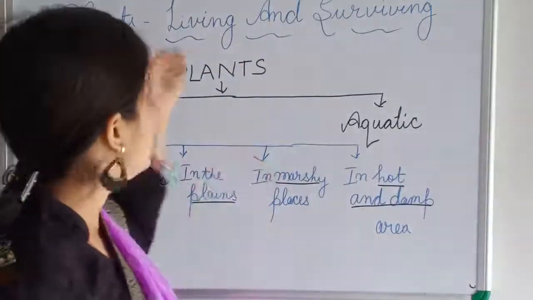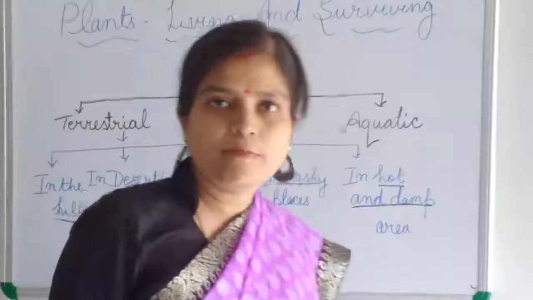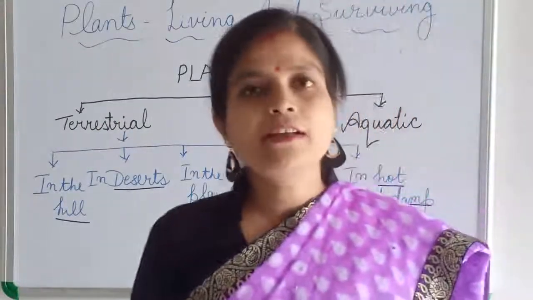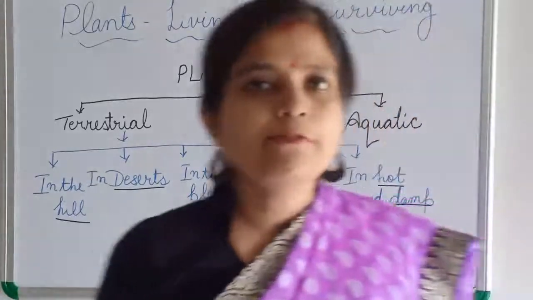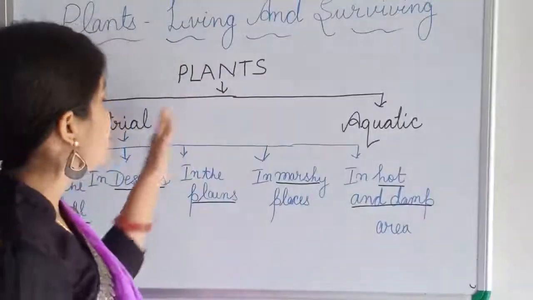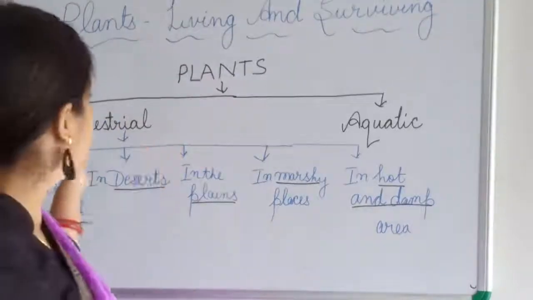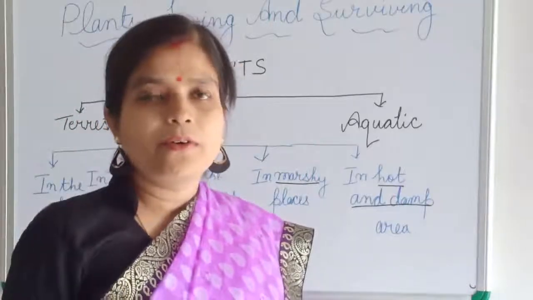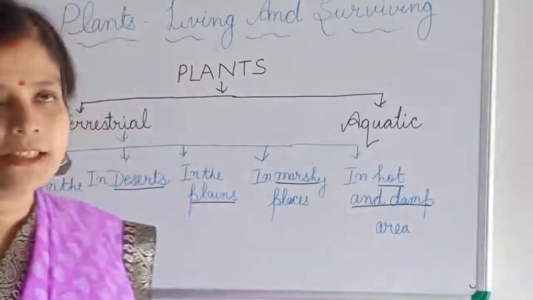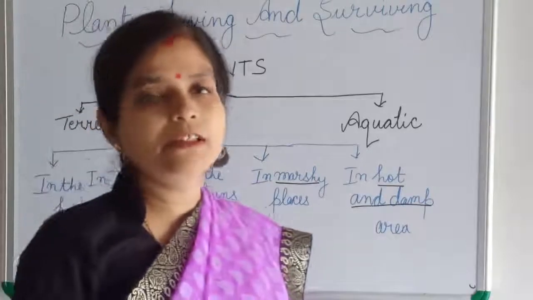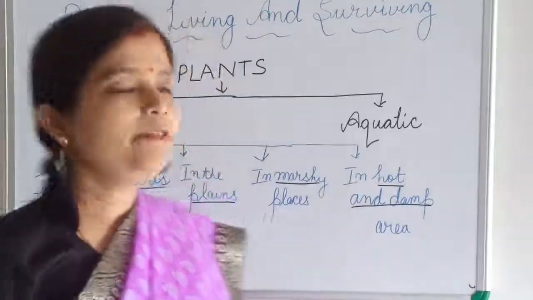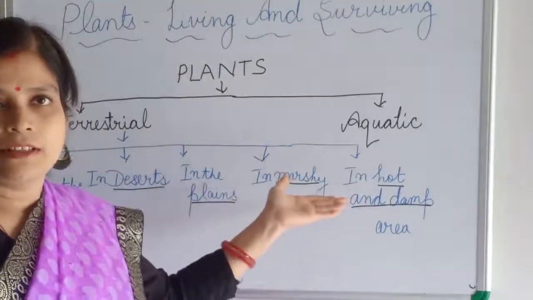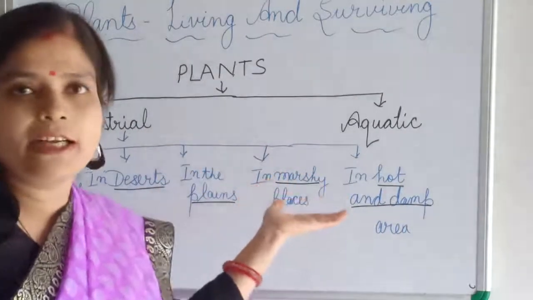This chapter, Plants Living and Surviving, is about the different types of plants, their habitat, and how the plants adapted according to their habitat. So first of all, we have divided plants into two broad categories: terrestrial plants and aquatic plants. Plants that grow on land are known as terrestrial plants, and plants that grow in water are known as aquatic plants.